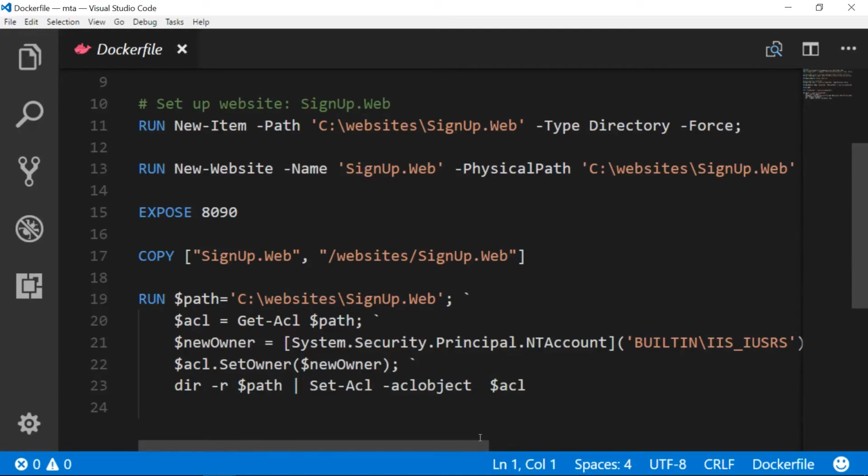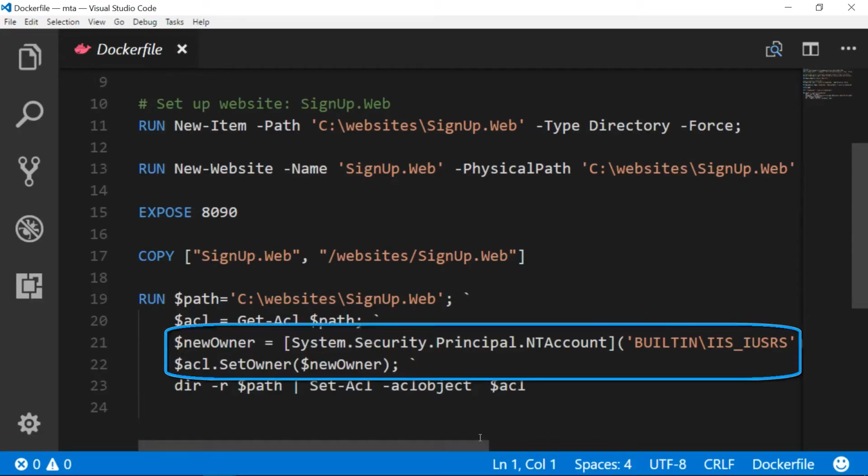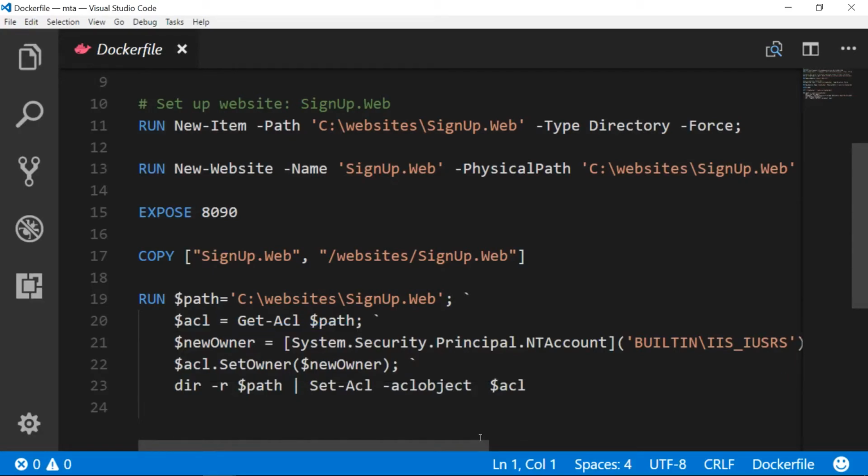Now, copy the website content from the local machine where Image to Docker extracted it from the VM. The last section sets the ownership of the web directory to the IIS user group so that the app can write files to that directory. I don't need to change anything in this Docker file that the tool generated. This is all ready to package in Docker.